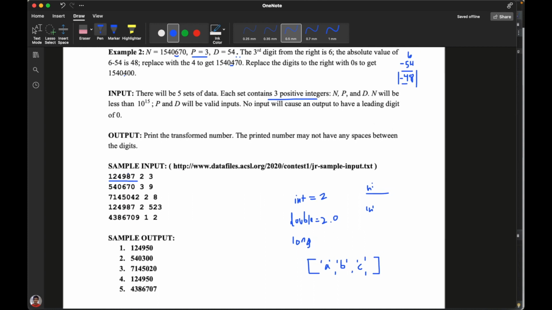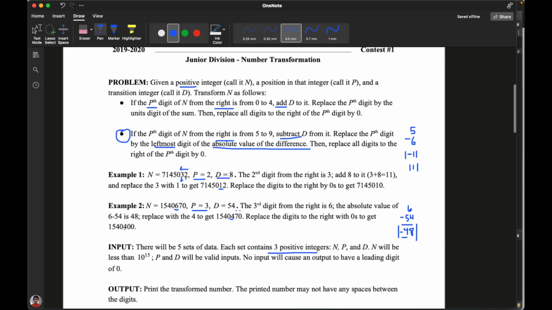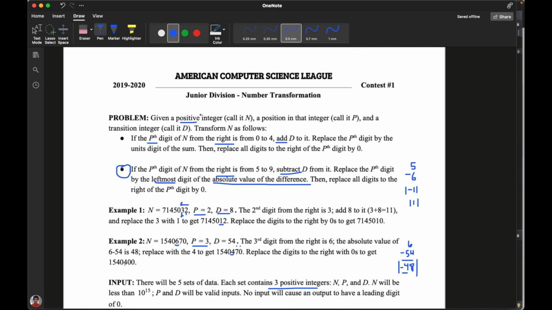So if you look at what the question is asking us to do, one of the most important things that it talks about is this position value. Now, the reason for why position is so important is because when you look at the big number itself, you need to make sure that you're on the right position, the right digit when actually traversing this entire number from the right. You want to make sure that you're on the right position number, for example 3, and you don't want to have any mistakes where you end up being at 5 or at 4 or at 7 or even at 2. You want to be exactly at 3.